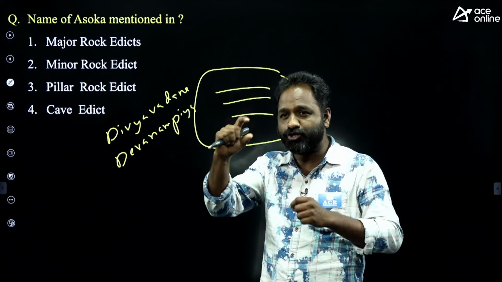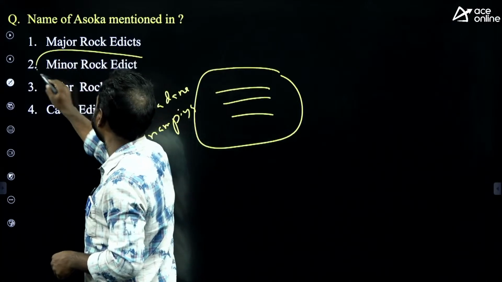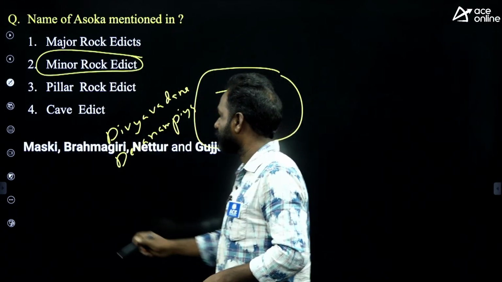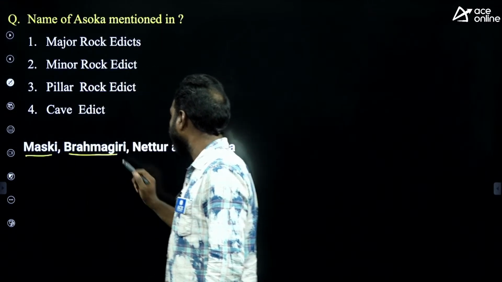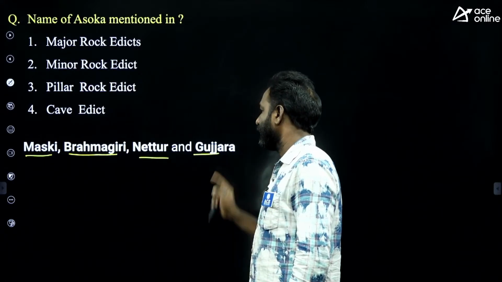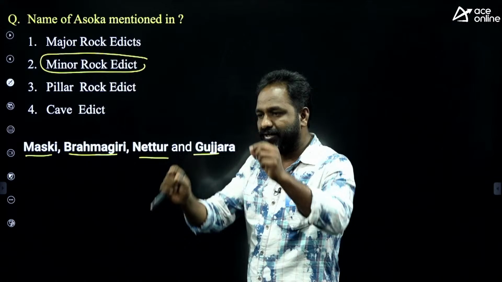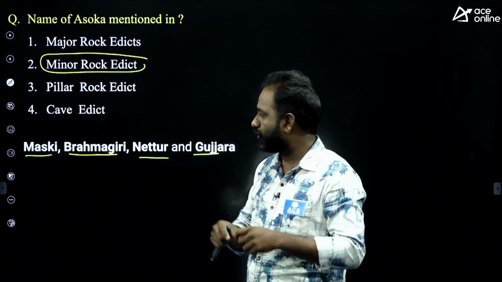But the actual name Ashoka was mentioned in the minor rock edicts. Where, sir? Here are the places: Maski, Brahmagiri, Netturu, Gujjara. These are the four places where we found minor rock edicts, which means inscriptions on rock in very small number.